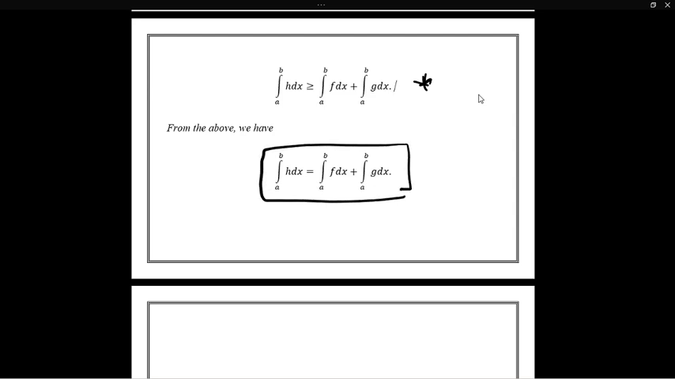So we proved that if functions f and g both are integrable, then their sum function is also integrable, and the integral of the sum function, that is the integral of h dx, is equal to the sum of the integral of f dx plus the integral of g dx. So this is about the integrability of the sum of two integrable functions.